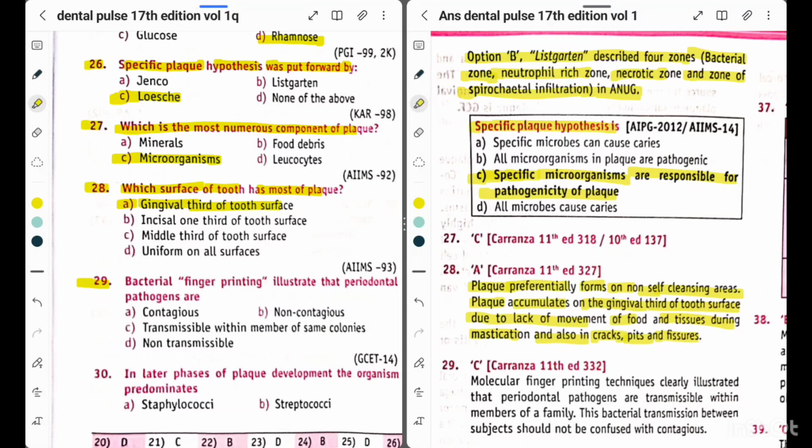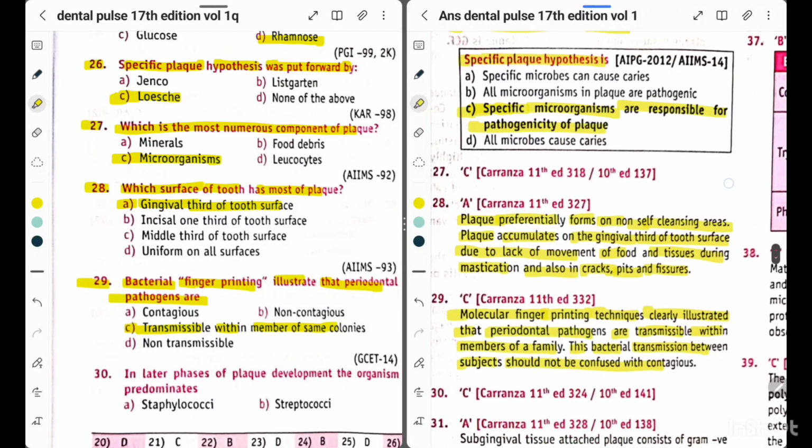Now question 29. Bacterial fingerprinting illustrates that periodontal pathogens are option A, contagious, option B, non-contagious, option C, transmissible within members of same colonies, or option D, non-transmissible. So the answer is option C, transmissible within members of same colonies. Molecular fingerprinting techniques clearly illustrate that periodontal pathogens are transmissible within the members of a family. This bacterial transmission between subjects should not be confused with contagious.